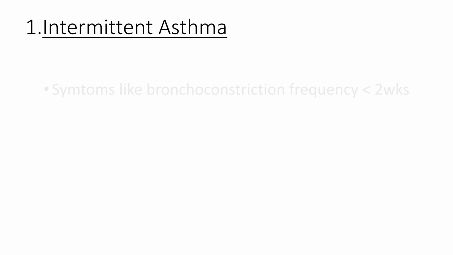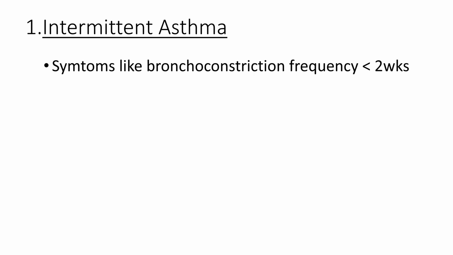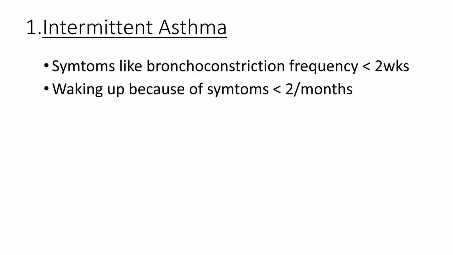Let's see the first classification of asthma, that is, intermittent asthma. In intermittent asthma, the symptoms of bronchoconstriction occur less than 2 days per week. Next is waking up because of symptoms less than 2 times per month. It means that due to shortness of breath in an asthmatic patient, the person will wake up at night; in intermittent asthma, this happens less than 2 times per month. And use of short-acting beta agonist drugs is less than 2 days per week.